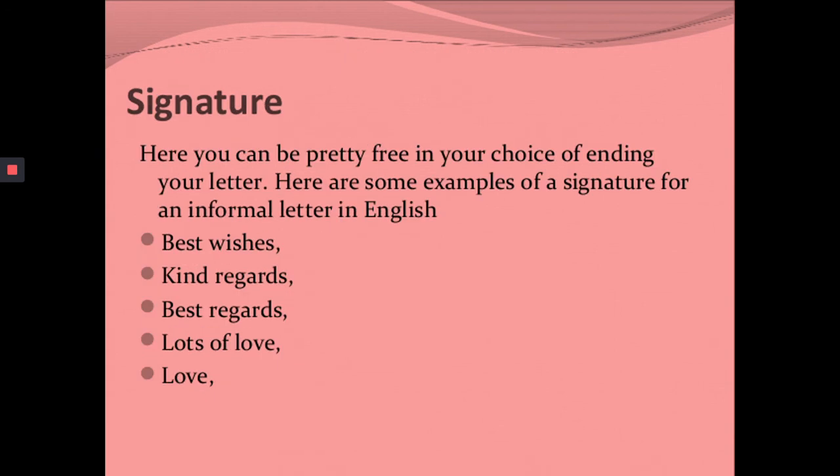Alright. In the end, we have the signature. Here you can be pretty free in your choice of ending your letter. Here are some examples of a signature of an informal letter in English. You can have a look, such as best wishes, kind regards, best regards, lots of love, love.